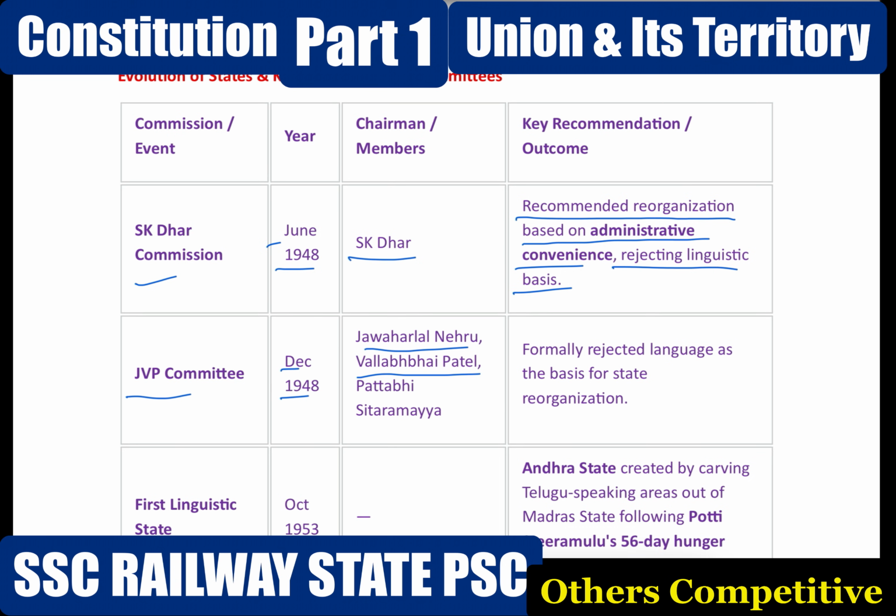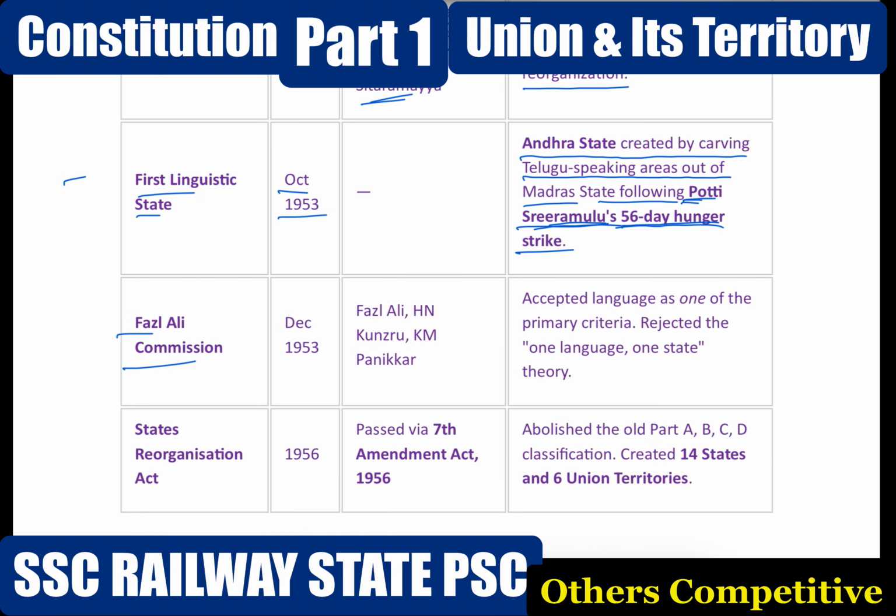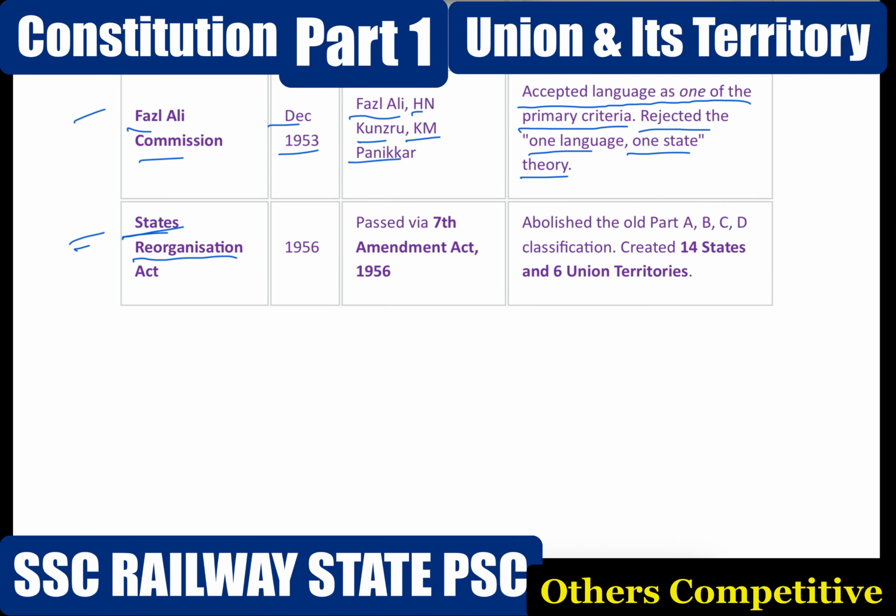Jawaharlal Nehru, Vallabhbhai Patel, Pattabhi Sitaramayya, formally rejecting language as the basis for state reorganization. Next, Fazl Ali Commission, 1953. Members: Fazl Ali, H.N. Kunzru, K.M. Panikkar. The commission accepted language as one of the primary criteria, but rejected the one language, one state theory. Next, State Reorganization Act 1956, passed via the 7th Amendment Act of 1956. This act abolished the old Part A, B, C, D classification and created 14 states and 6 union territories.